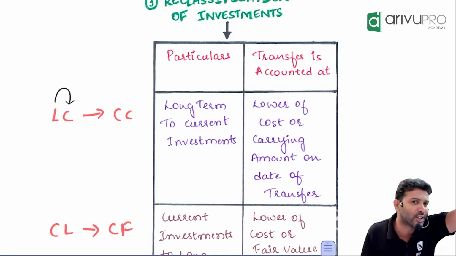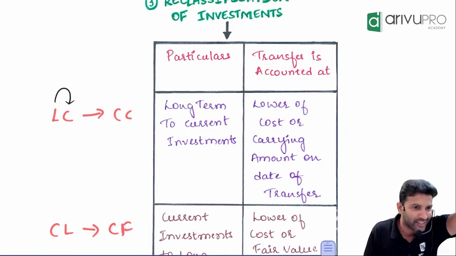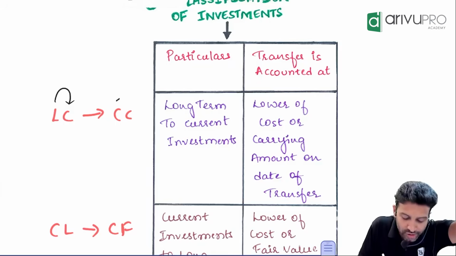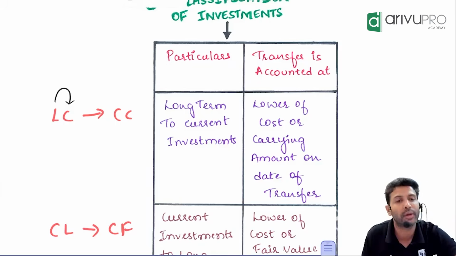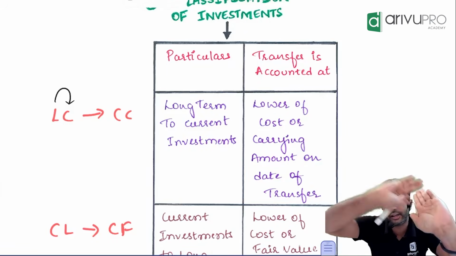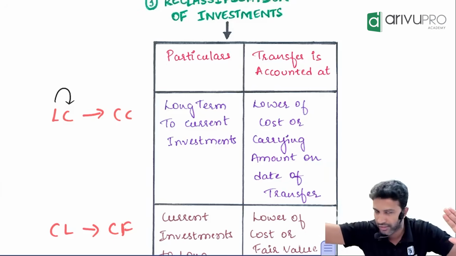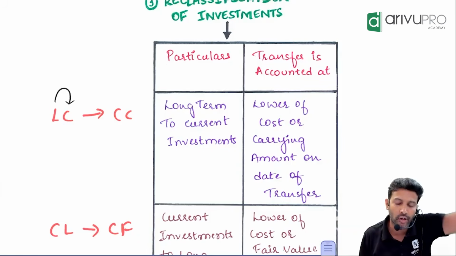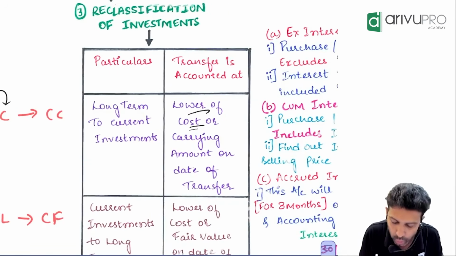LC means CC. LC, you know, letter of credit, you can remember that way. CC, I think you can remember: your bike's CC, car's CC, engine CCs. So C here refers to cost or carrying amount, whichever is lower. If you're going from long term to short term, or long term to current investment, valuation will be done on cost or carrying amount, whichever is lower.